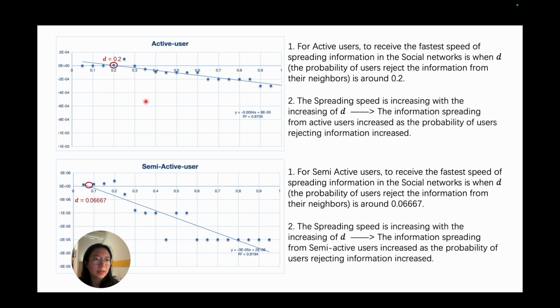And we may observe that D equal to 0.2 and D equal to this number, for active and for semi-active users, give the fastest information spreading. And with D increasing, both tendencies show that the time of the information spreading will also increase.